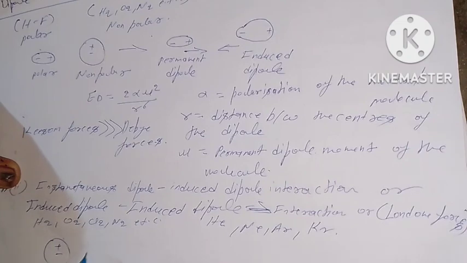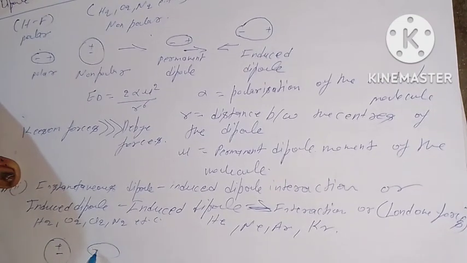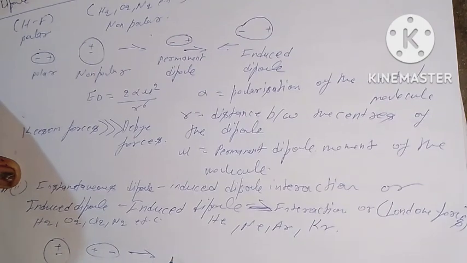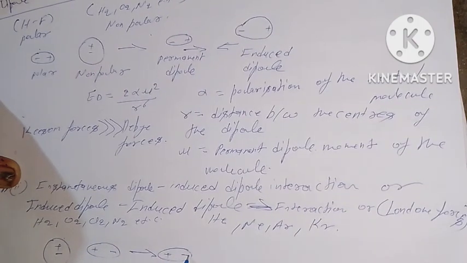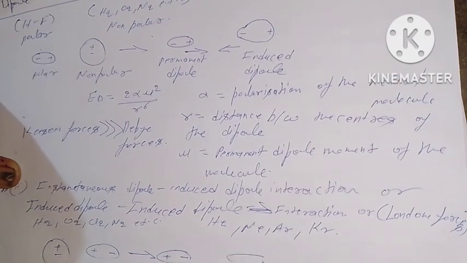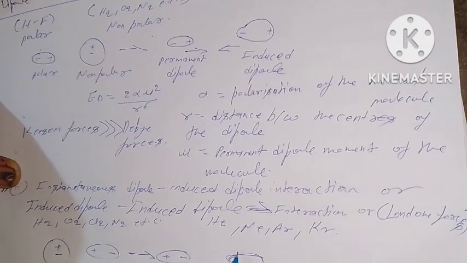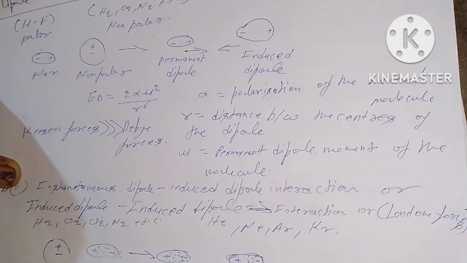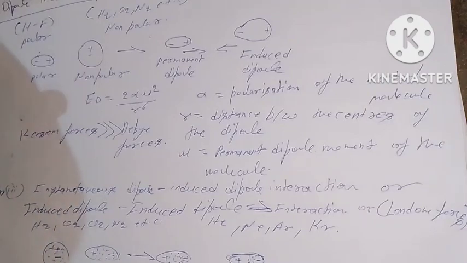This is positive negative, and after some time this is positive negative, and after some time positive negative: figure A, figure B, and figure C.